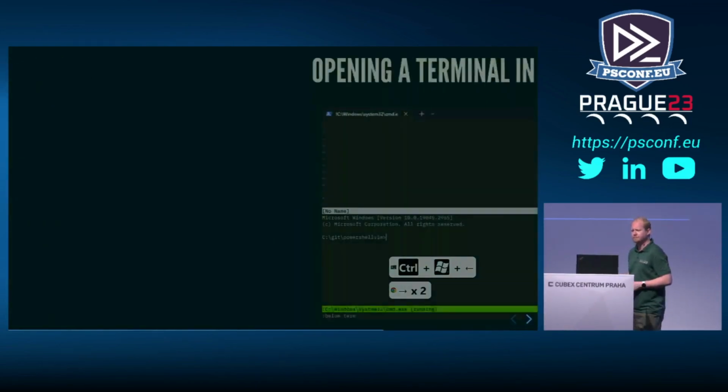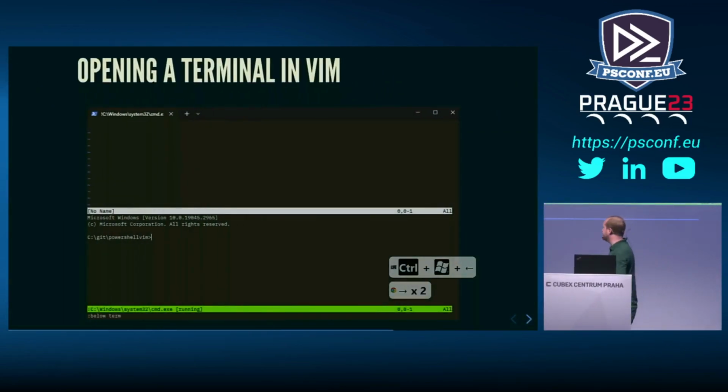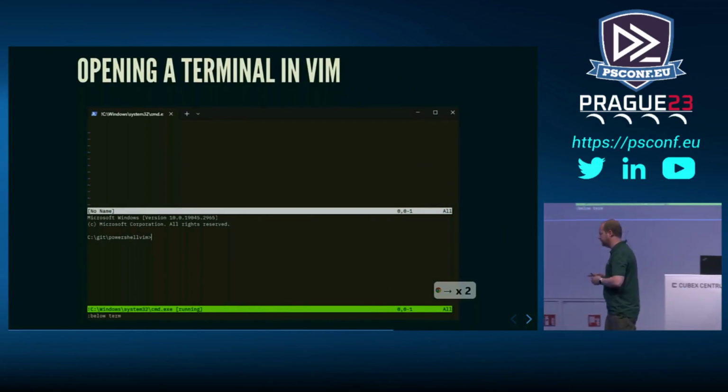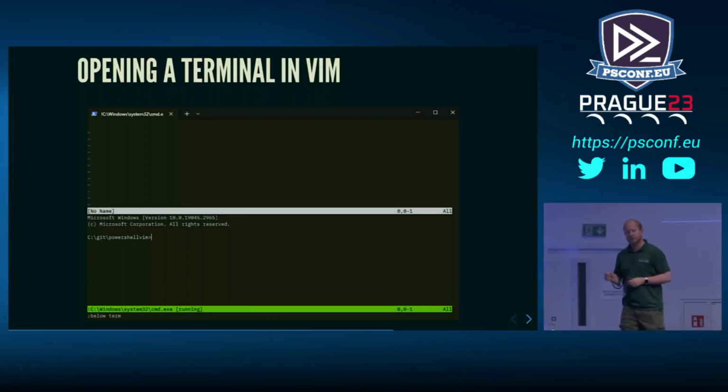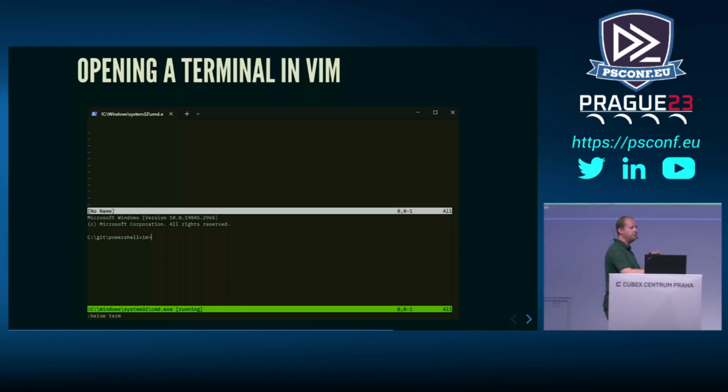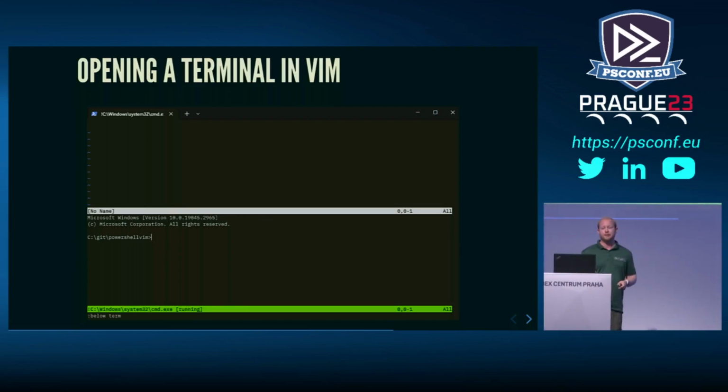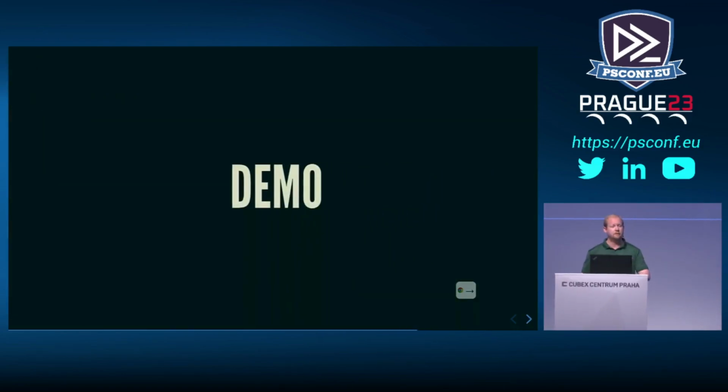So, can we get a terminal in Vim? Well, yes, actually, nice and simple. We can just type colon below term, and that will open up a terminal for us. So we can type our code at the top and then send it down into our terminal and execute it.